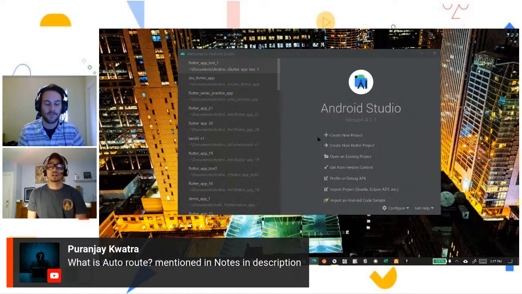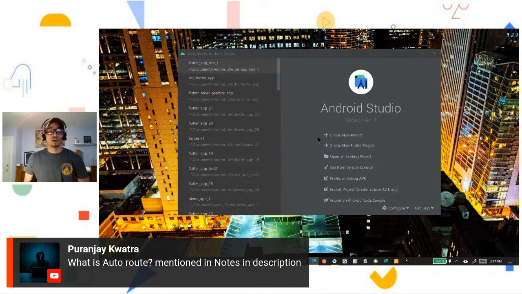AutoRoute is simply an external package that you would use. It's designed for Flutter, and it simplifies navigating through your app. Prior to finding AutoRoute, I used a different way to do routing in my app, and it can get quite clumsy. You create a lot of boilerplate code, which is repetitive code that's in a bunch of different places and is actually just the same code. AutoRoute takes that away. It has its own code generator to create all of those methods and functions for routing, which makes it a whole lot easier for you.